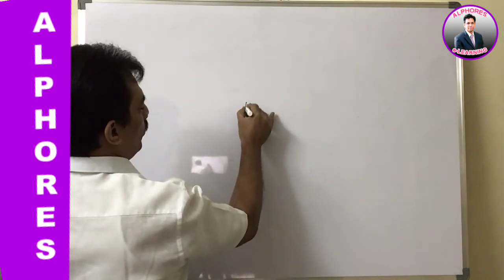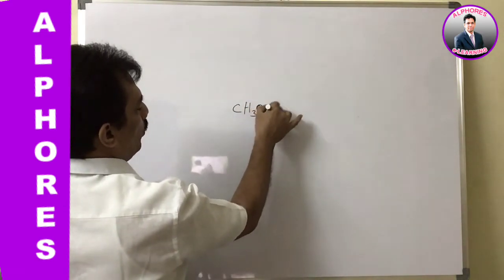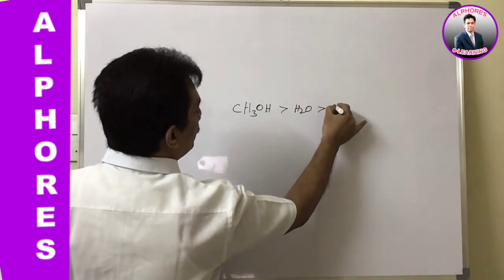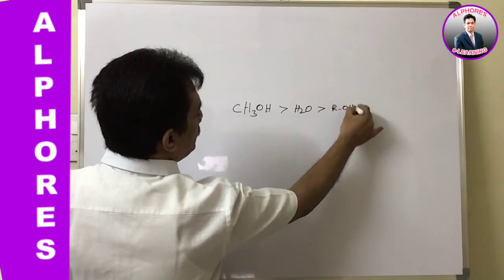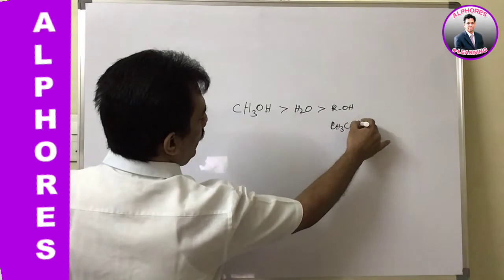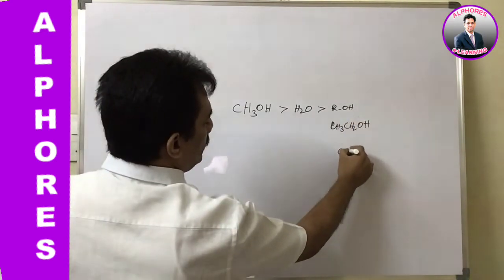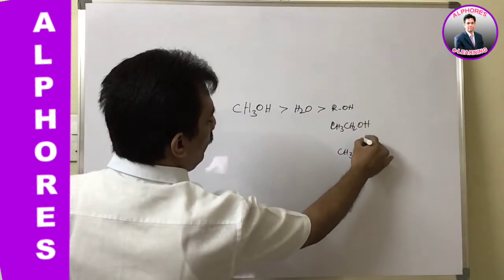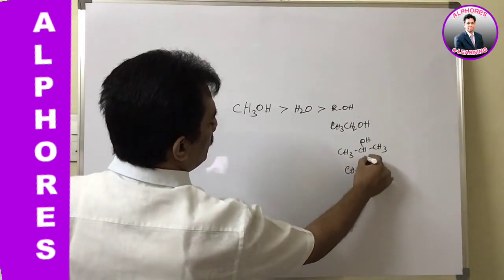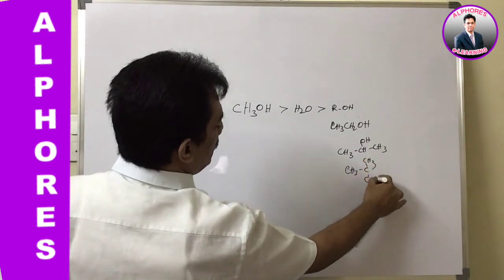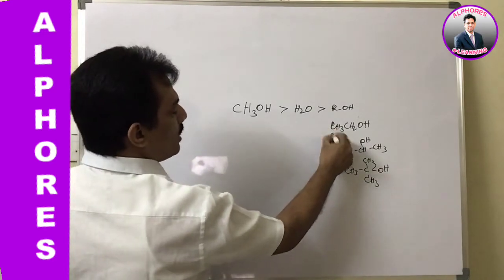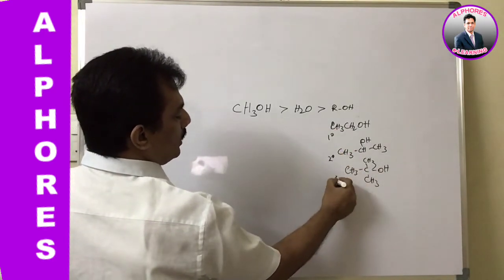Except methanol, CH3OH, all the remaining alcohols, that is ROH, like CH3CH2OH, or CH3CHOHCH3, or (CH3)3COH. Now if you observe, this is methanol, and it is a primary alcohol, this is a secondary alcohol, and this is a tertiary alcohol.